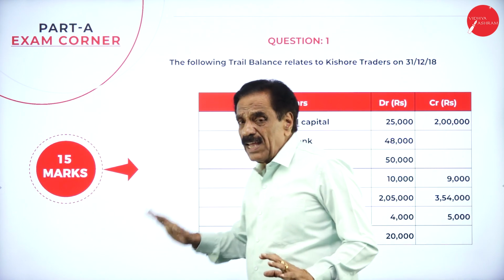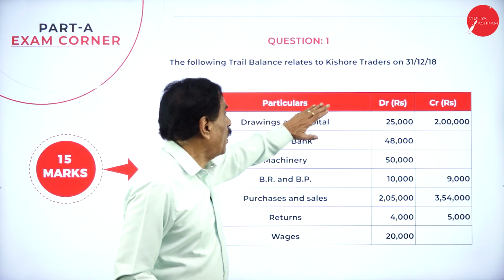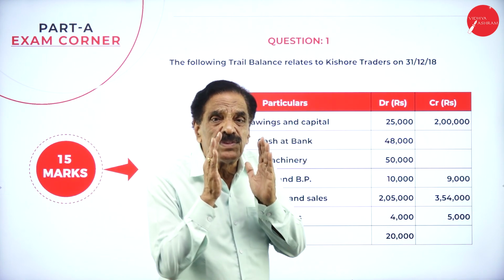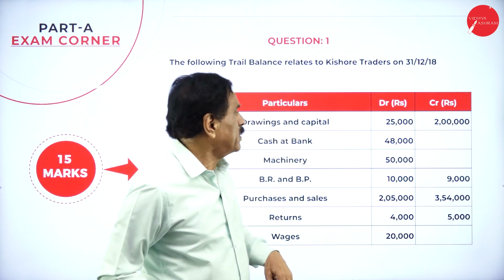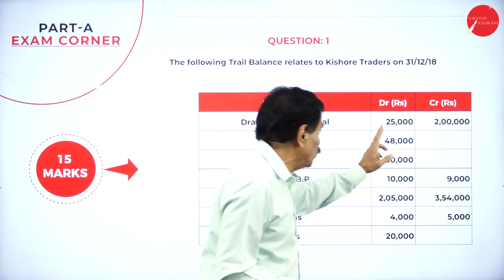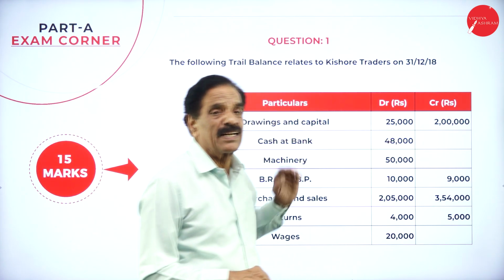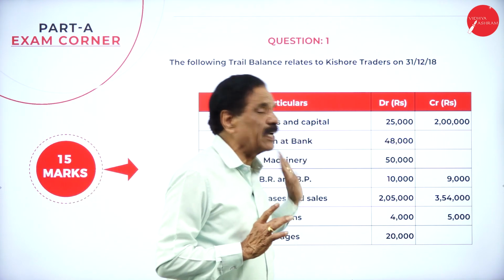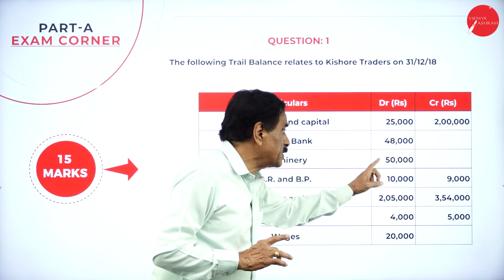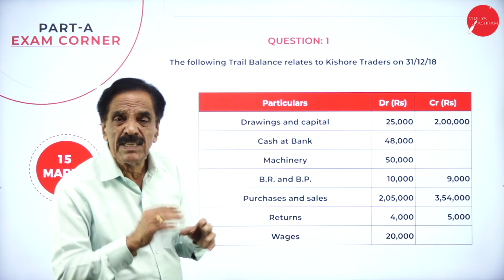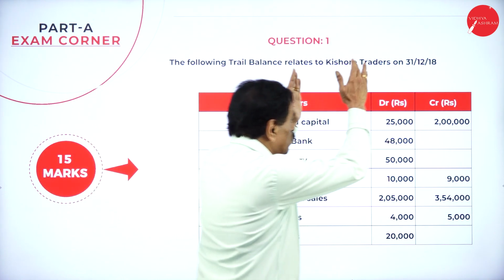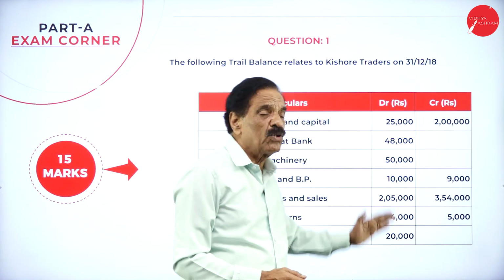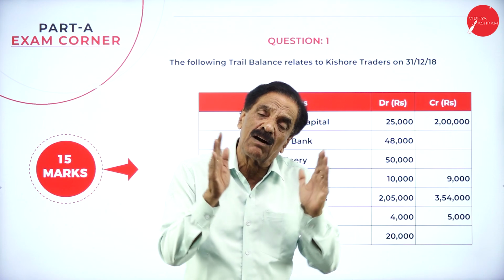In question number 1, the following is the trial balance related to Kishore Traders. So they will give the trial balance. What is a trial balance? Trial balance has 2 sides, debit side and credit side. Debit side shows the expenses, credit side shows the income. Debit side shows the asset, credit side shows the liability. This is a good base. So the 2 sides should be added. It is nothing but trial balance shows arithmetical accuracy of books of account.